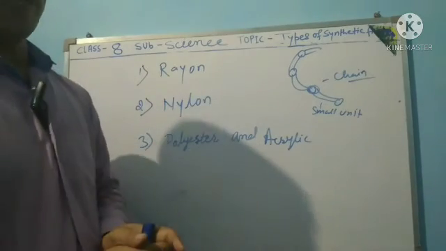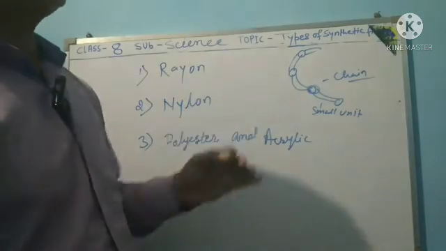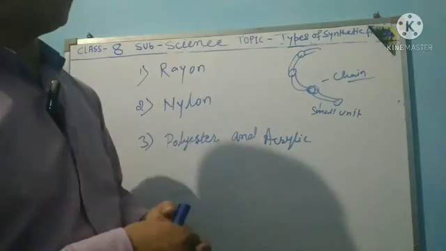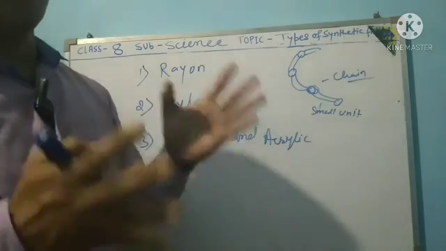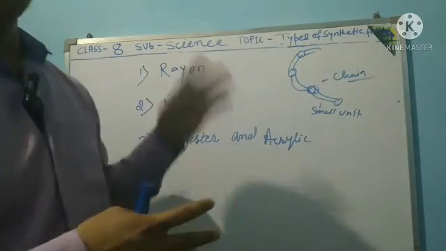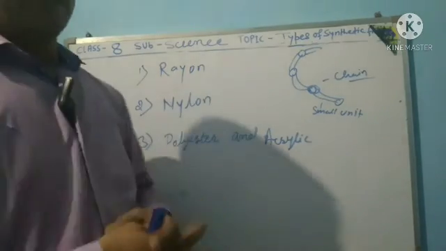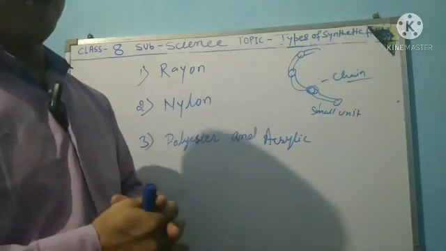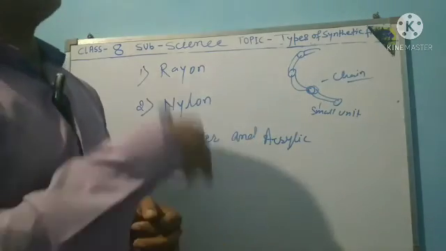That property is like silk. Silk is formed by the silkworm, and rayon is formed from wood pulp by chemical treatment. This fiber was called rayon or artificial silk.